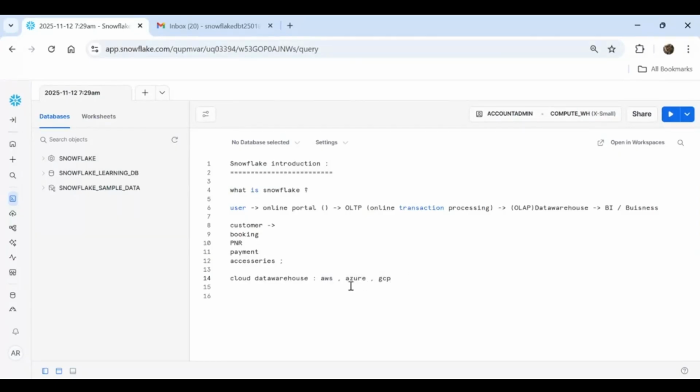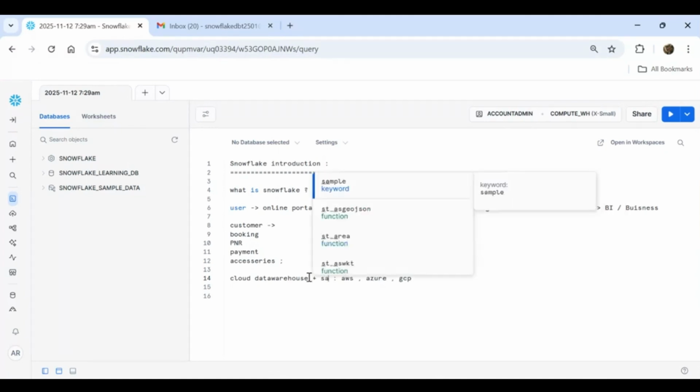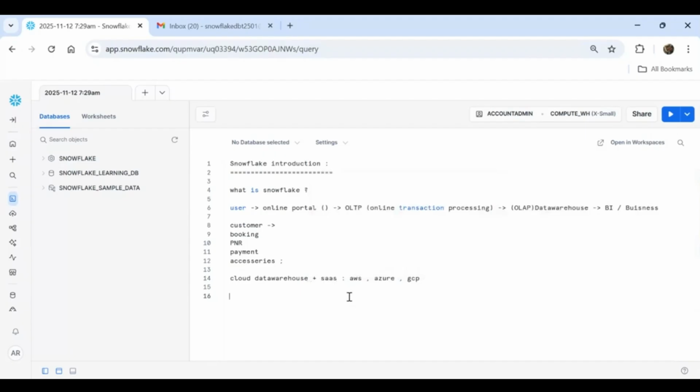So why do we deploy this Snowflake account on this cloud? Because if I say Snowflake is a cloud data warehouse, that is also a wrong statement. Snowflake is a cloud data warehouse, and along with that, it is a SaaS product. SaaS means software as a service.